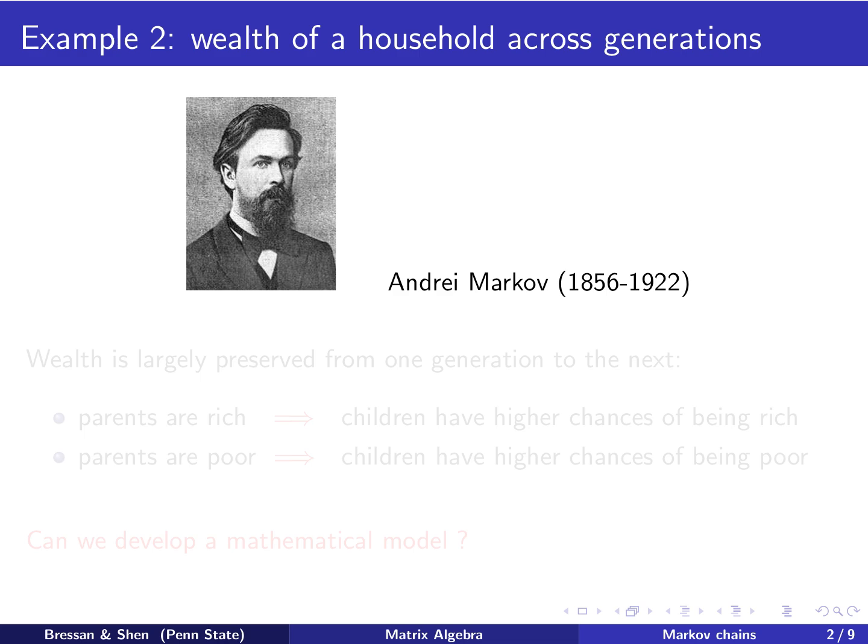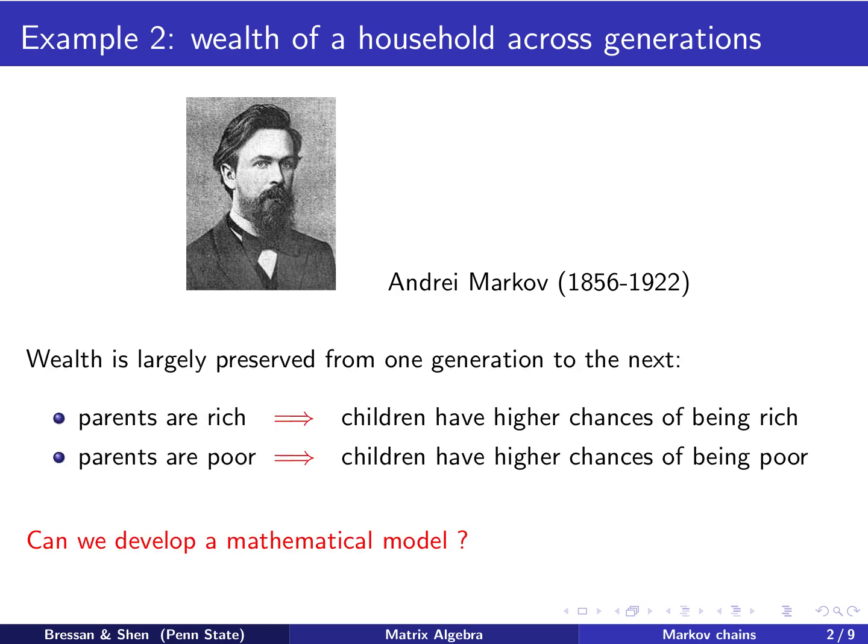Before we get into it, let me present this picture of Andrei Markov. That's the guy, and it's his name that gives this mathematical modeling its name. We assume now wealth is passed on from generation to generation, and this process follows the following model.